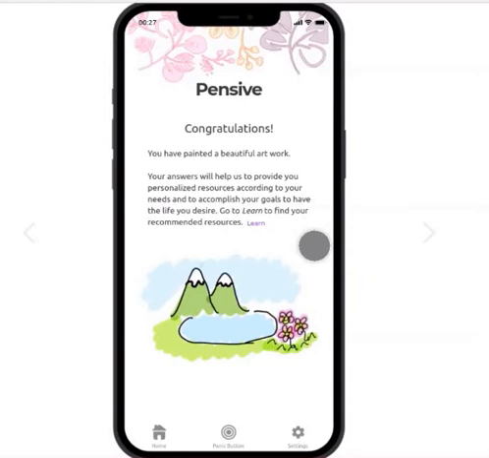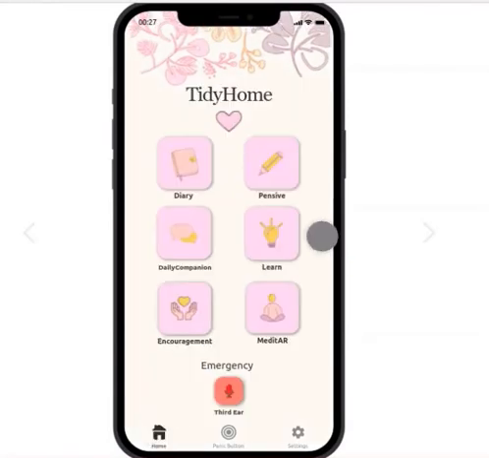Here's a description saying thanks for answering this questionnaire, and this is going to help the app provide you with better resources. Then if we go back home, I'm going to go to this feature that is called Learn.